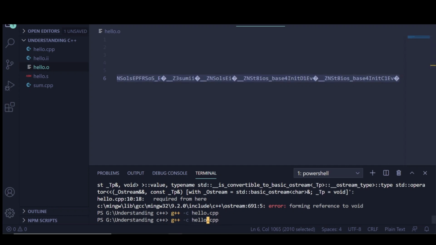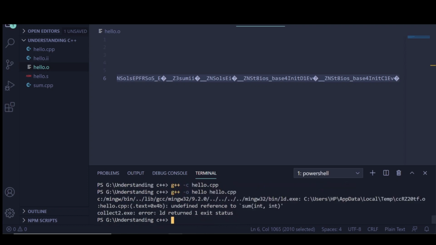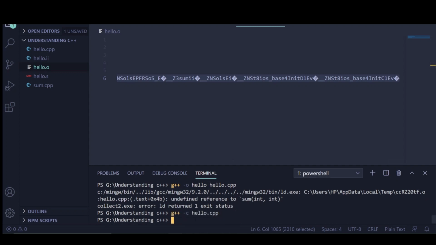Now to execute a statement, we have to give the -o flag, and where we have to store the file, let's say I want to store that in hello. So now it is giving an error. Why? Because now -o means we are executing the complete file. So it has compiled successfully. This is the compiled version. It is not giving an error.